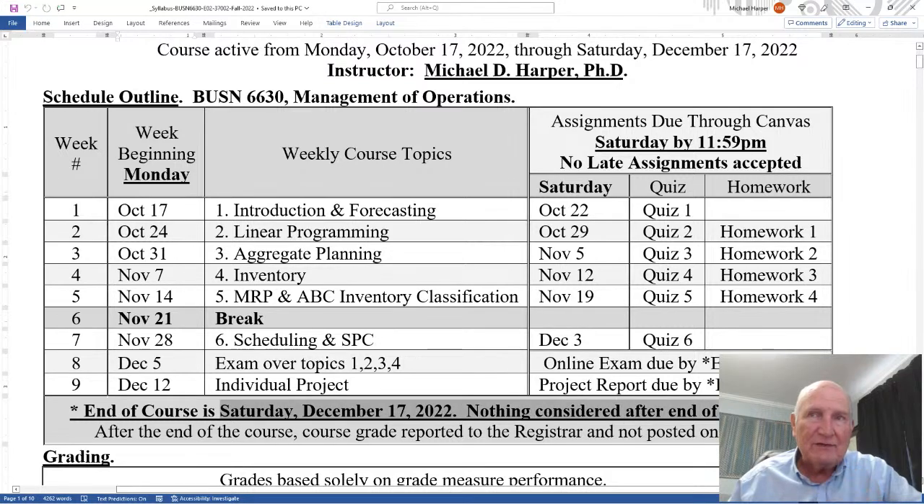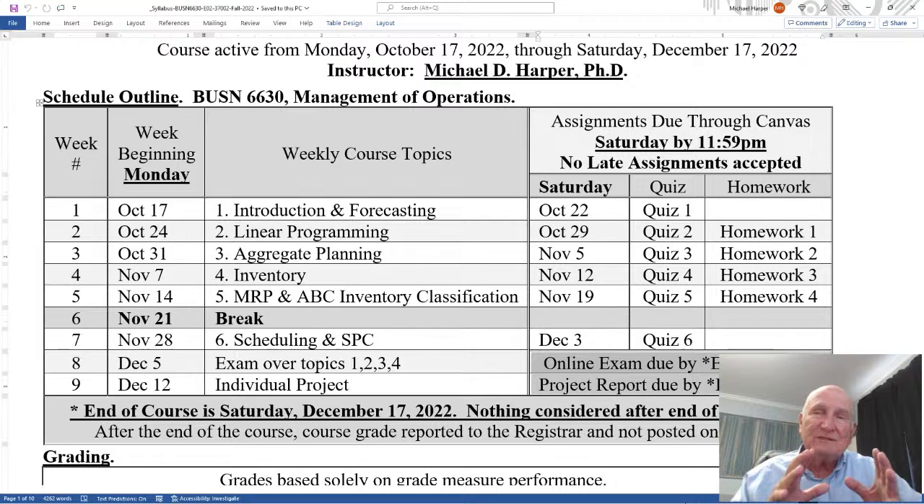Nothing considered after the end of the course. And so the exam and project need to be submitted and done before December 17th. Very strict policy. Nothing is accepted after that. So make sure you have 2 weeks to get it in. Make sure you get it in early.